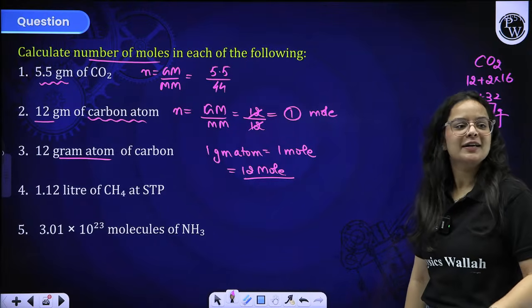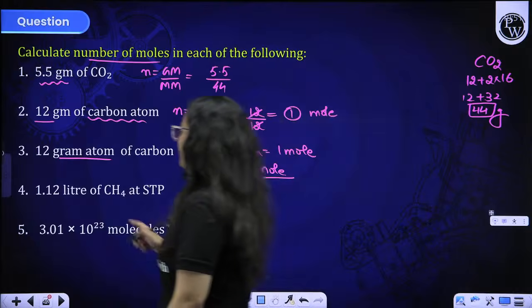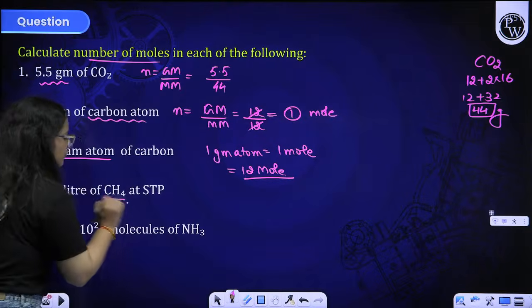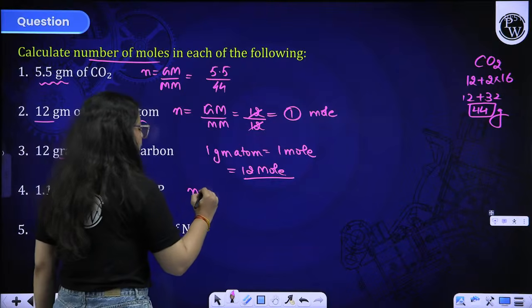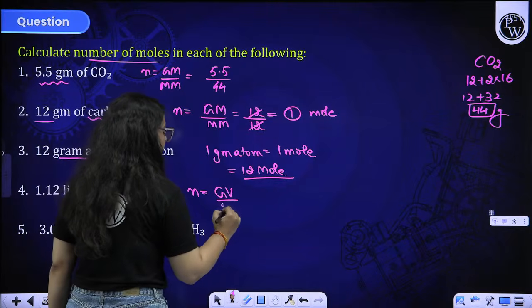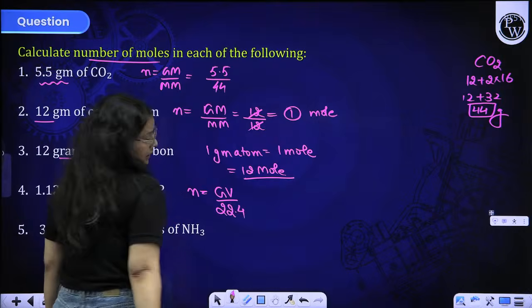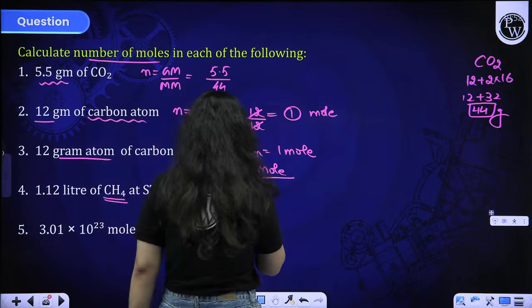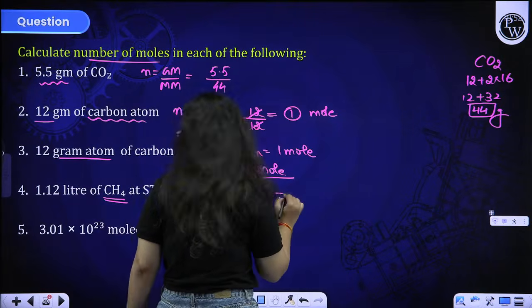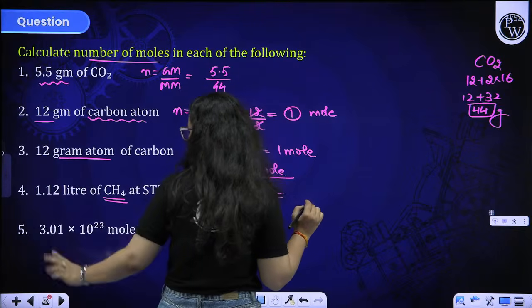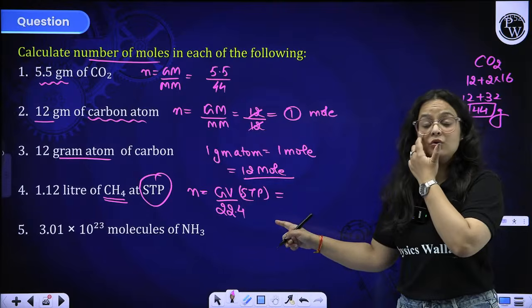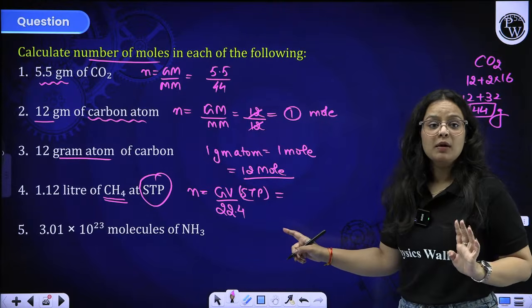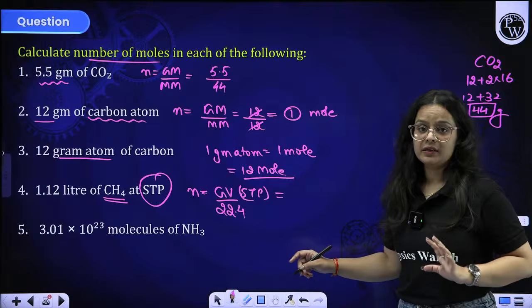Okay, beta, is it clear to you all? Moving on to next. 1.12 liter of CH4 at STP. Now the volume is given to you, beta. So the number of moles formula will come out to be given volume by 22.4 liter. Right? So here at STP you always have to take the volume. So 1.12 liter of CH4 at STP. Yes, it is given, then only you can use this formula. Otherwise, this formula is not suitable for any other type of question.